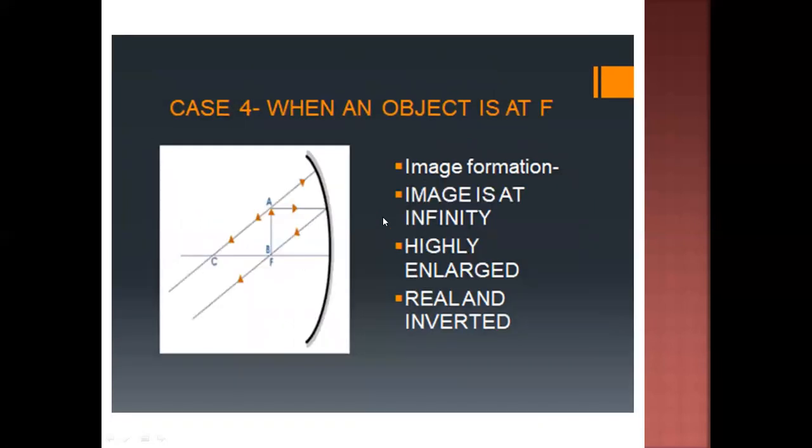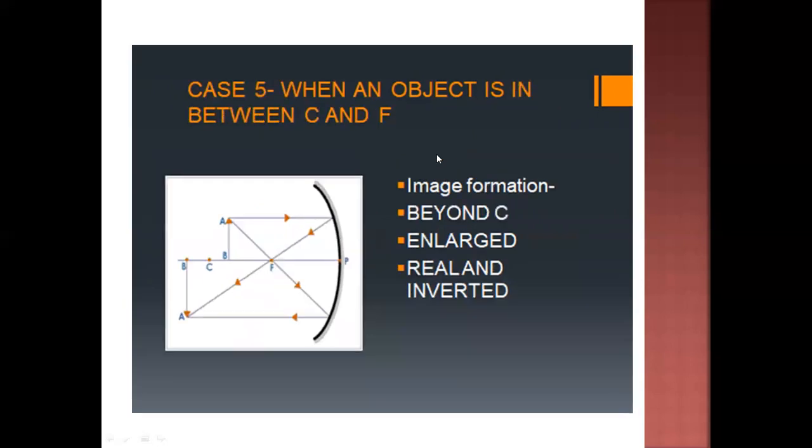In the next case, when the object is at F, the image will be at infinity. So infinity and focus are a combination. When the object is at infinity, the image will be at focus, and when the object is at focus, the image will be at infinity.